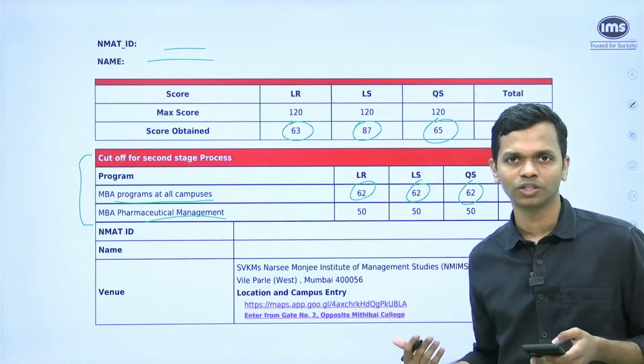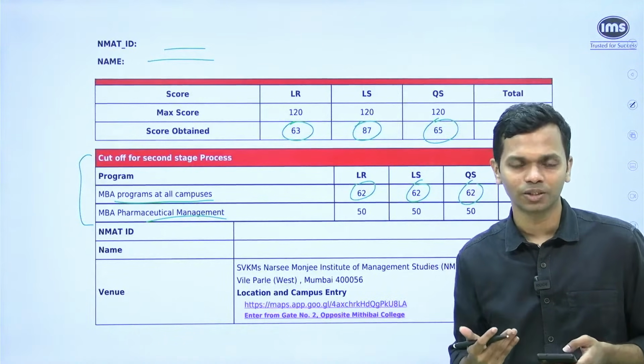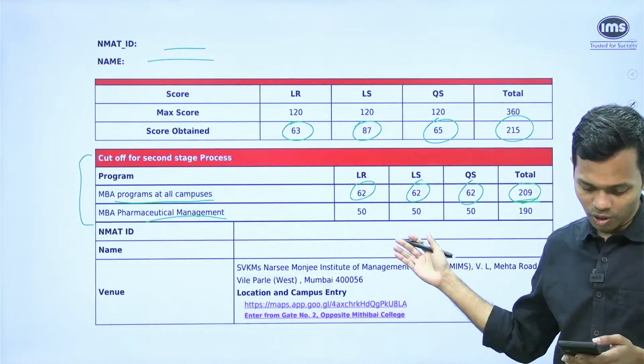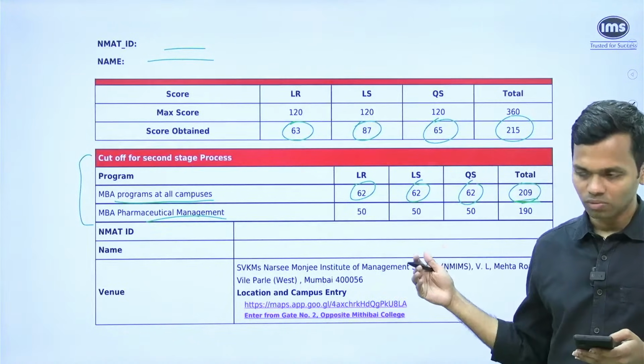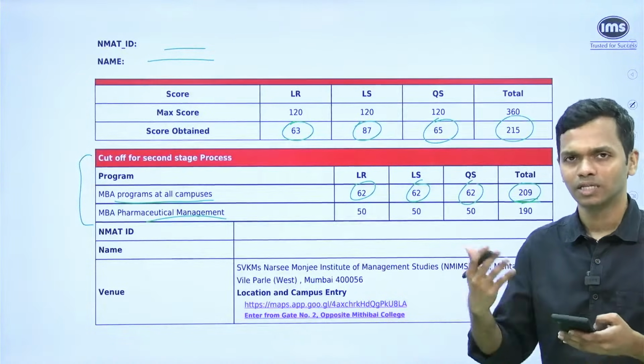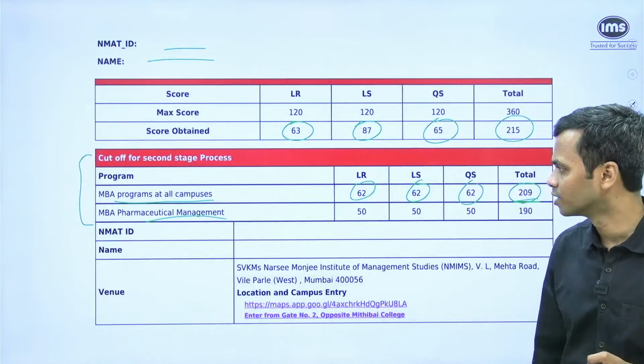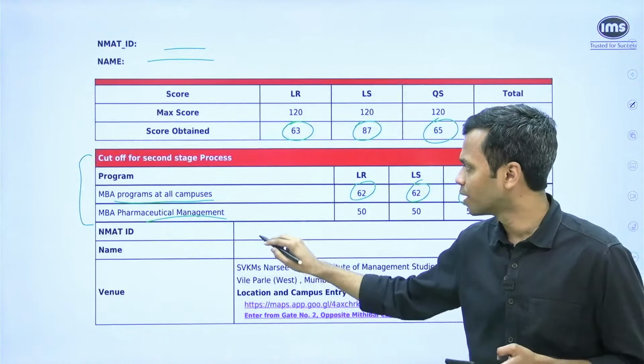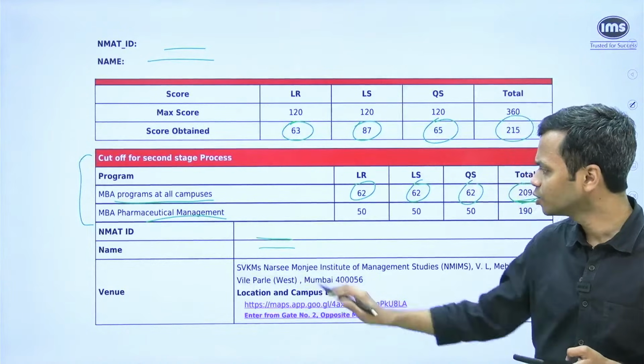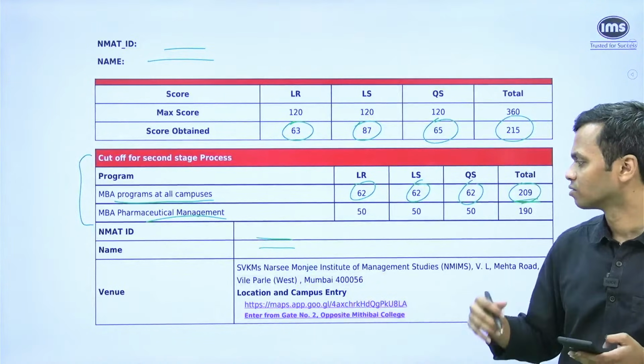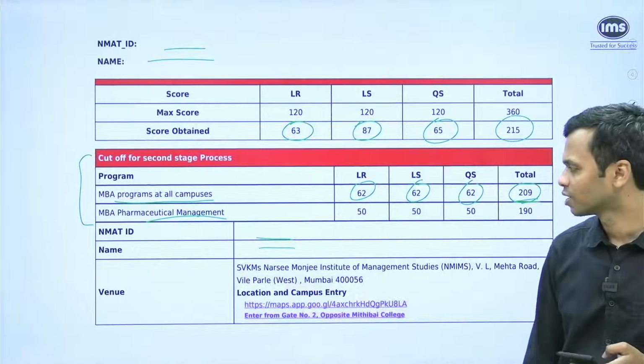Those of you who are watching this and trying to log into your dashboard simultaneously and download, you will not be able to see this, right? So whether it will be exactly same or not, let's wait and watch how finally it comes out. Then it again shows you NMAT ID and your name, and it shows the venue, right? This is where the location, the campus entry, all of those details have been given.